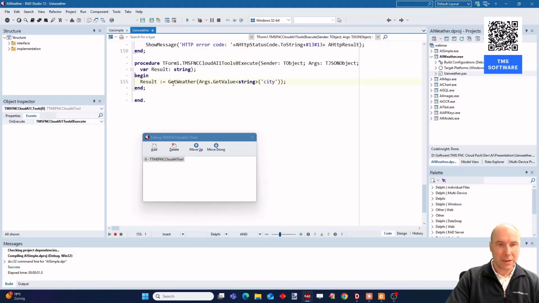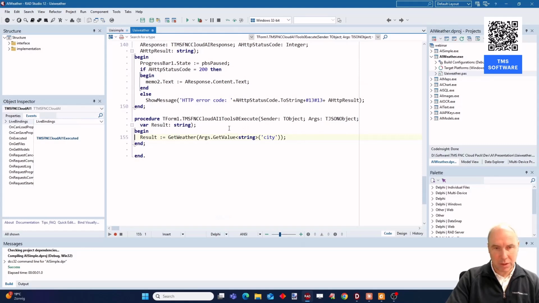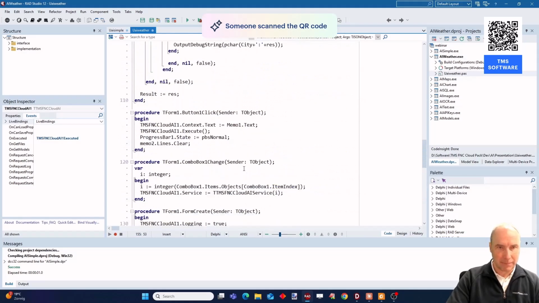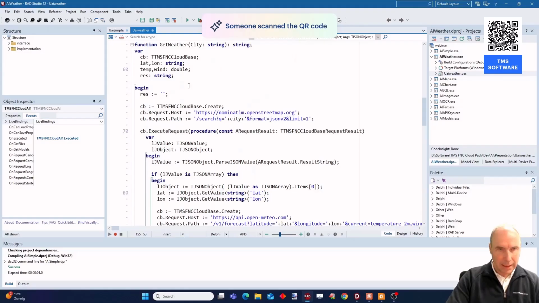Well, we call the getWeather function, and I'll show you in a moment this implementation of the getWeather function. And the argument is, of course, the first argument, the name of the city. Here we implemented a function to get the actual current weather condition at some specific location.